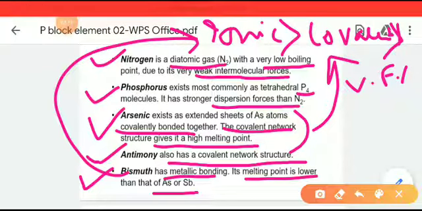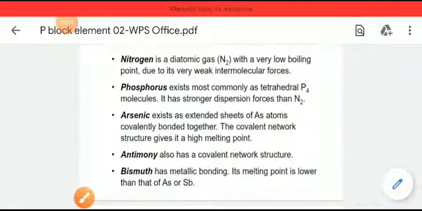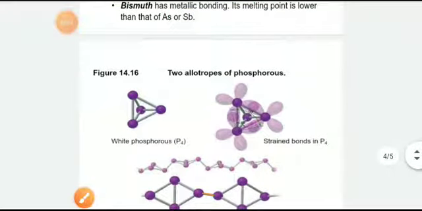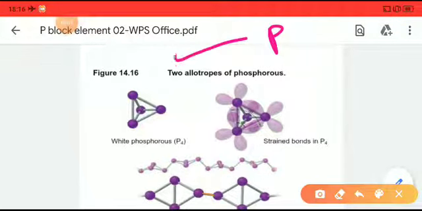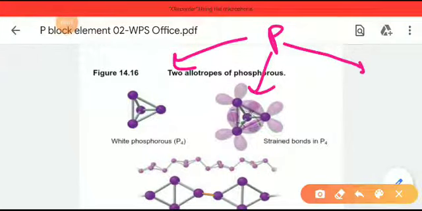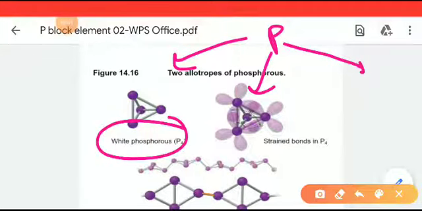That is why we need more energy to melt it. That is why arsenic and antimony will have high melting points rather than bismuth. Okay, so move to the next topic. I have also been saying that phosphorus has allotropes. It has 3 allotropes, namely white phosphorus, red phosphorus, and the other is black phosphorus.